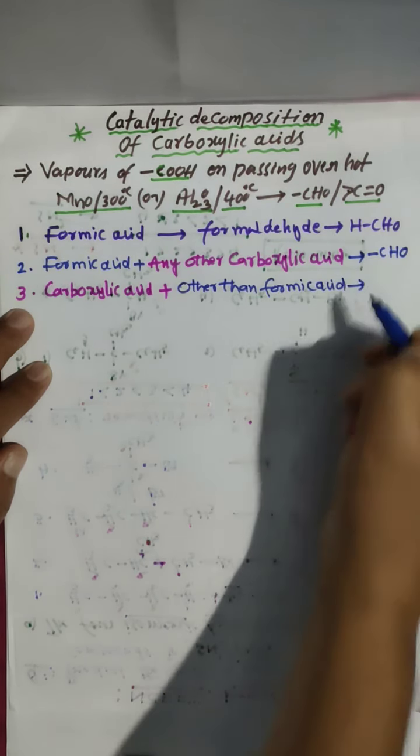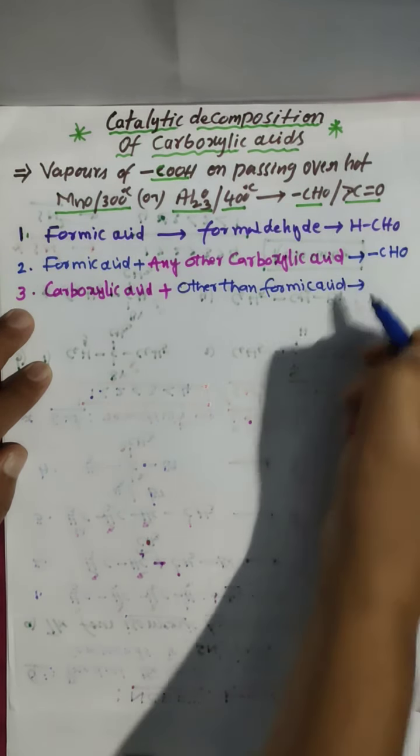Both should be carboxylic acids other than formic acid, then it will give a ketone. These are the conditions you have to remember.